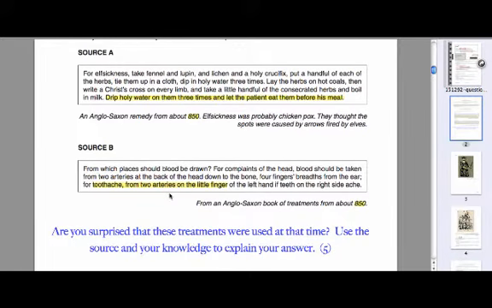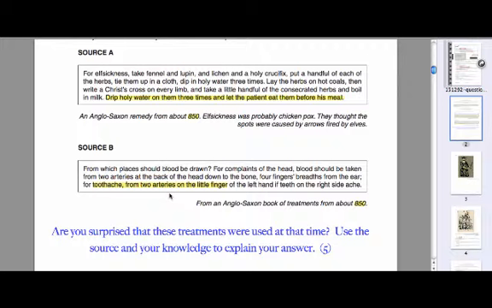it's describing bloodletting, which is part of the four humours. So the knowledge you would use here is to say that source B is not surprising because it is describing a treatment that was part of the four humours that had existed from the ancient Greeks and carried on through the ancient Romans, whereby you have four humours in your body, blood being one of them, and they all need to be balanced in order for you to be fit and well.